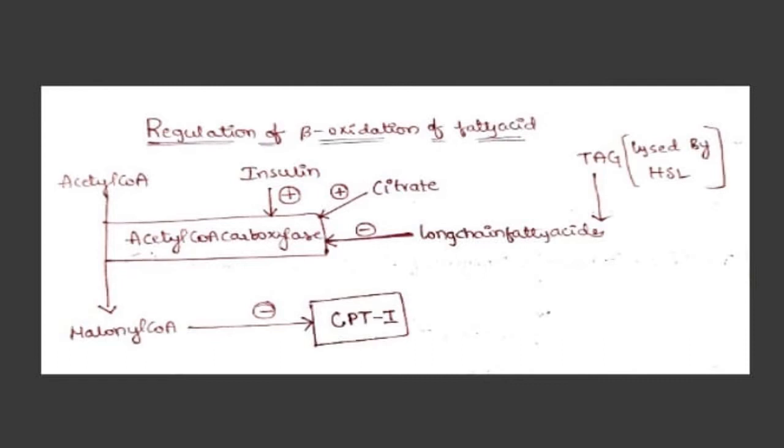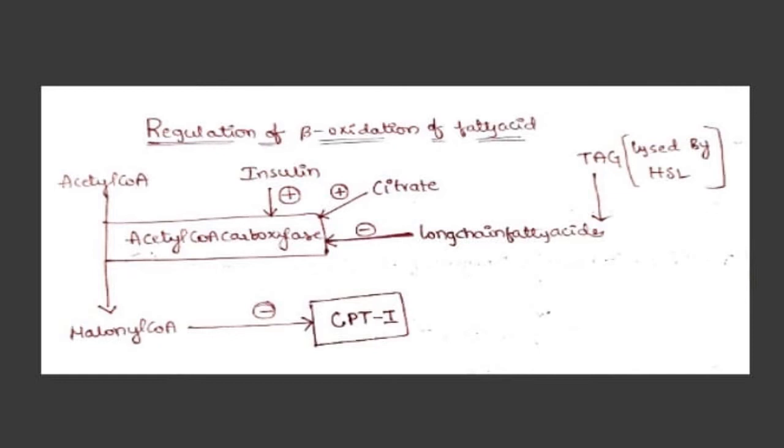Directly, we only see malonyl coenzyme A inhibiting CPT1, but there are two agents supporting malonyl coenzyme A. So CPT1 has three enemies. First, malonyl coenzyme A. Second, insulin. Third, citrate.